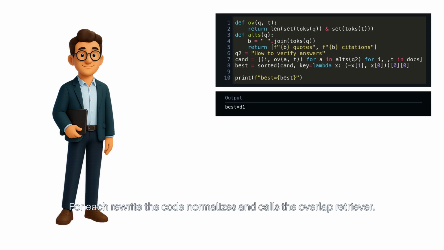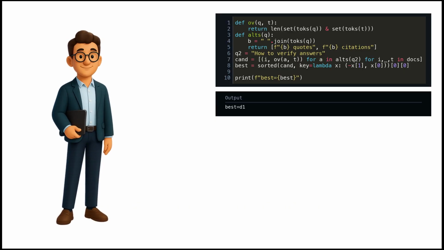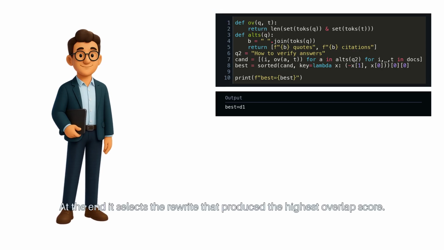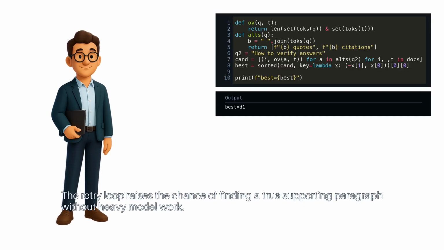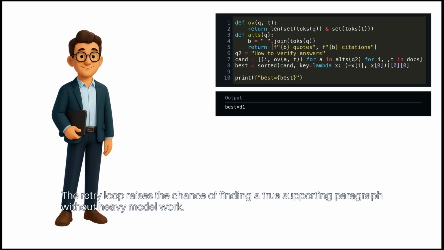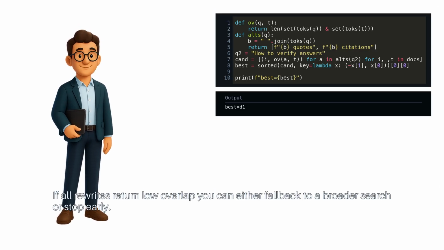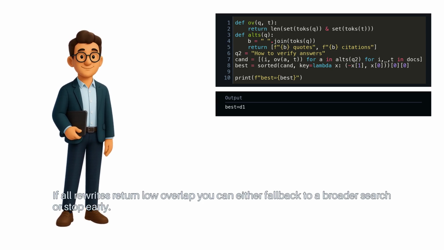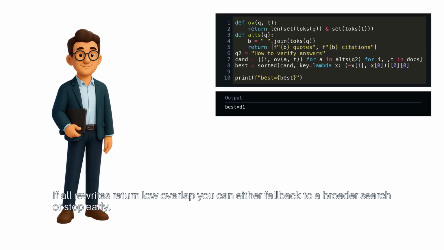For each rewrite, the code normalizes and calls the overlap retriever. It records the top score and the associated document. At the end, it selects the rewrite that produced the highest overlap score. The retry loop raises the chance of finding a true supporting paragraph without heavy model work. If all rewrites return low overlap, you can either fall back to a broader search or stop early.